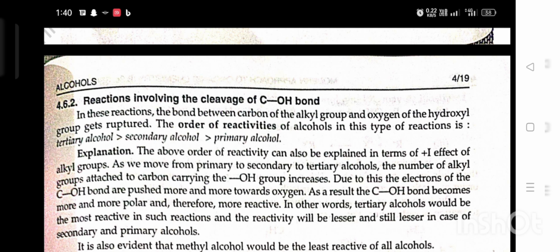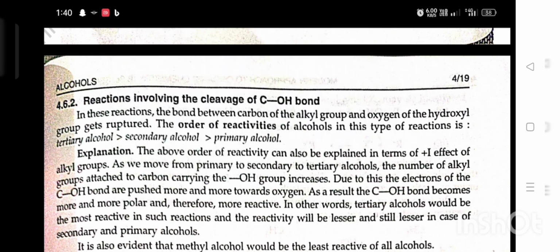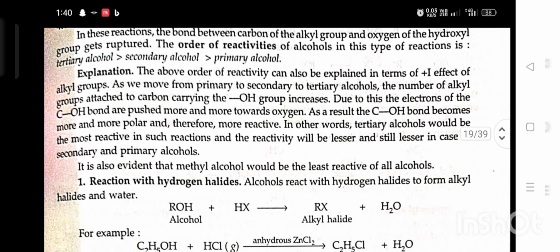the OH group increases. Due to this, the electrons of the carbon and OH group bond are pushed more and more toward oxygen. As a result, the carbon and OH group bond becomes more and more polar and therefore more reactive. In other words, tertiary alcohol would be the most reactive in such reaction and the reactivity will be lesser and still lesser in case of secondary and primary alcohol. It is also evident that methyl alcohol would be least reactive of all alcohol.